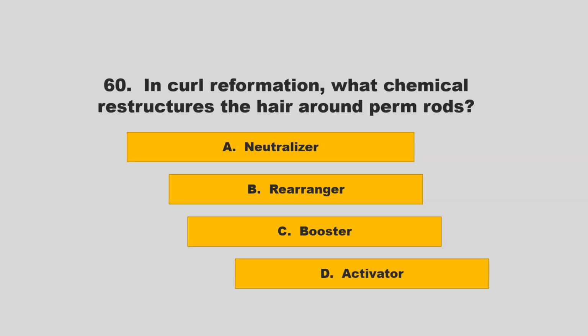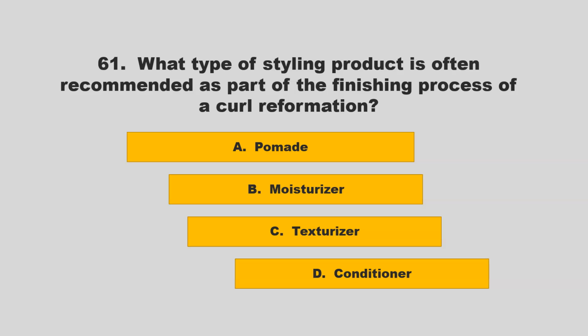In curl reformation, what chemical restructures the hair around perm rods? Is it neutralizer, rearranger, booster, or activator? If you chose C, booster, you are correct.